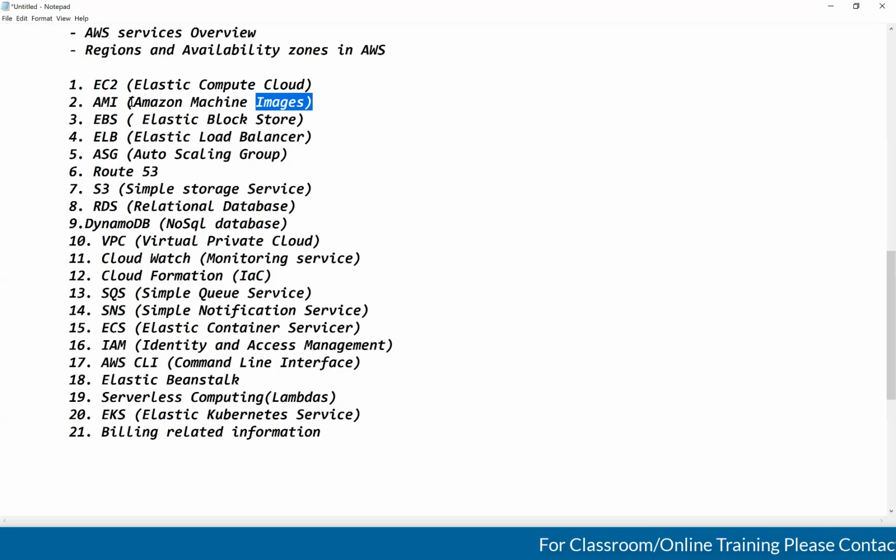How to create the custom images, how to use the custom images, and how to use the AWS providing AMIs, everything we will discuss here.